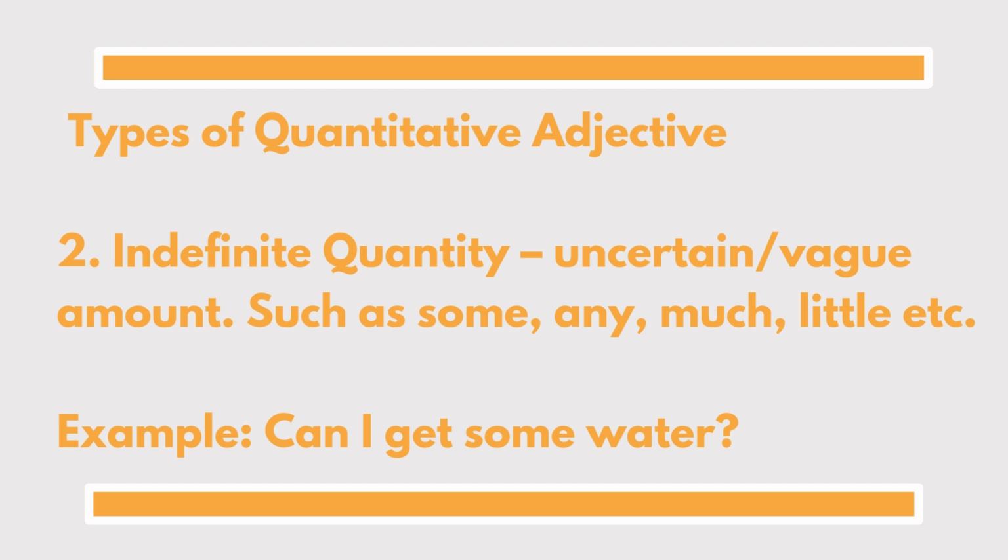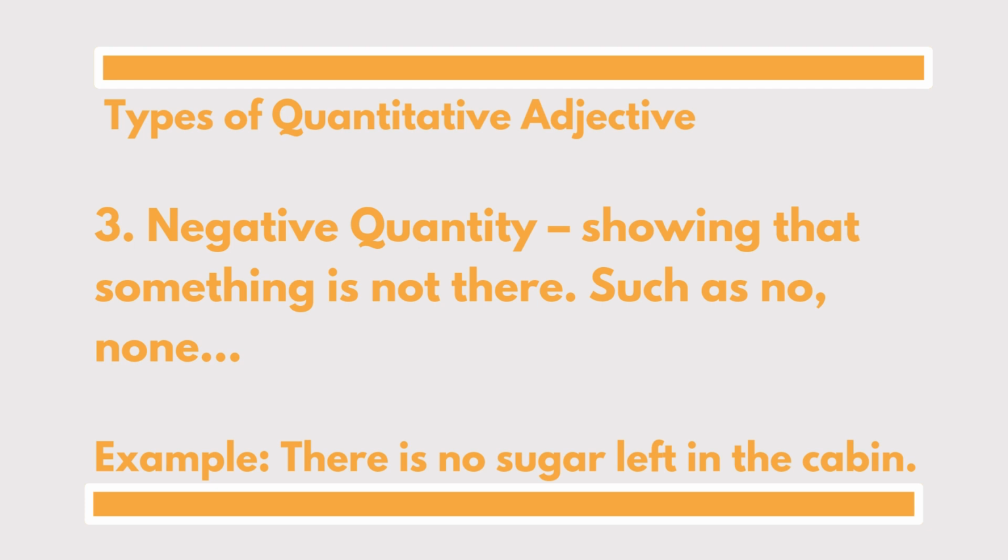And then we have the last one, which is the negative quantity. The negative quantity tells us that that particular thing is not available. It is not there at all. We can find it in such words as no, none, and so on. An example sentence is, there is no sugar left in the cabin, meaning that the sugar is exhausted, it's not there.